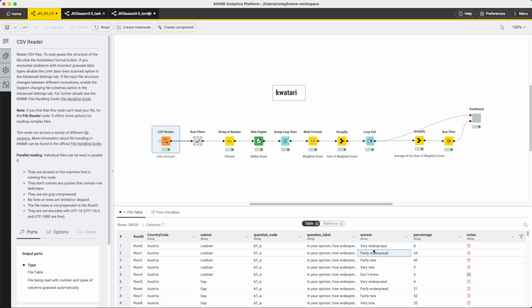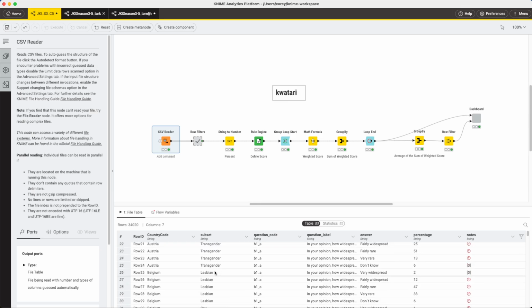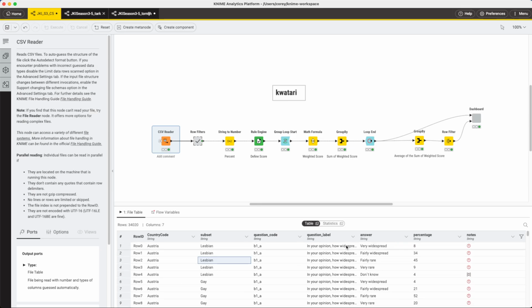So what we see here are these different kind of groupings. We have the country code for Austria at the beginning, and then the subset here for the demographic, lesbian, gay, bisexual, etc. And then also the question. Now these answers come in percentages. So 8% answered very widespread for this question, 34% fairly, 45% fairly rare, 9% very rare. So that's kind of the data set that we're working with. And we'll look at how some of these different solutions went about creating scores for this survey result.